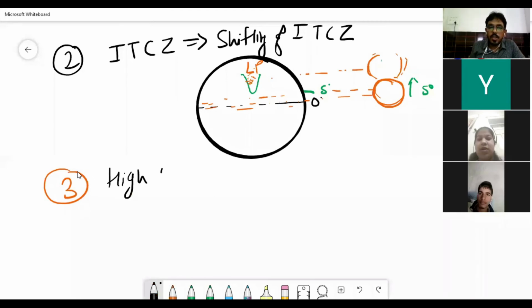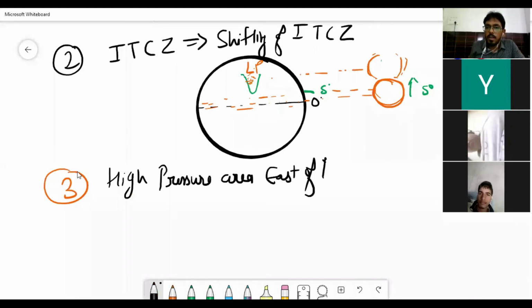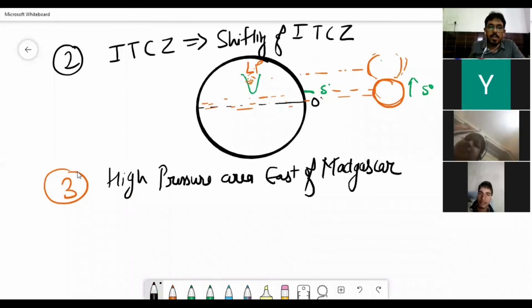High pressure area east of Madagascar. ITCZ shifting. Yashi is asking, please explain the second point again. So what is ITCZ? ITCZ is nothing.